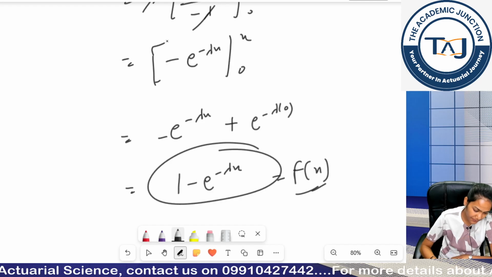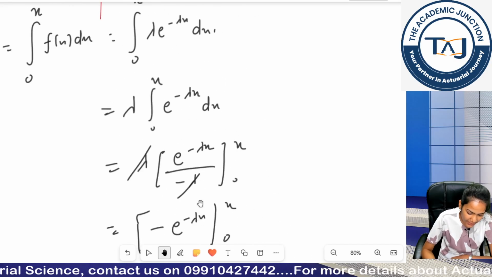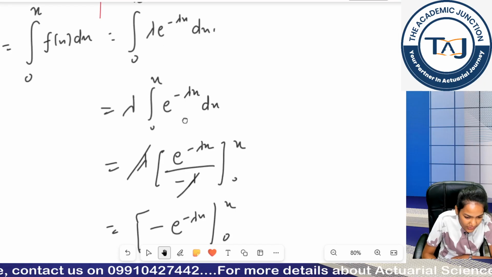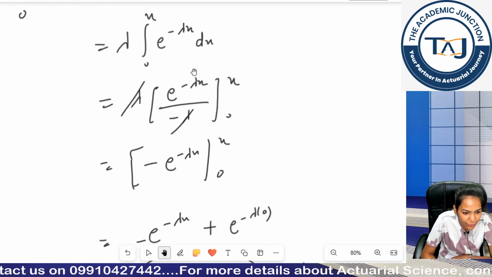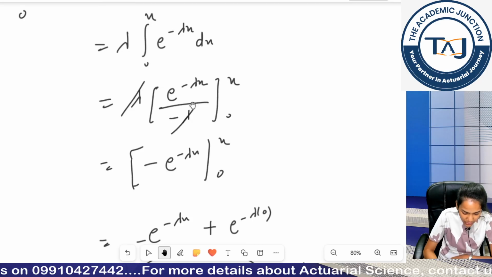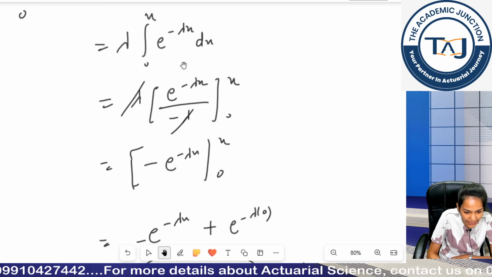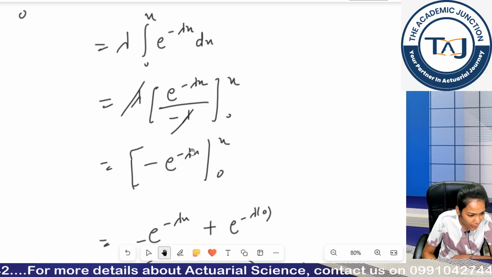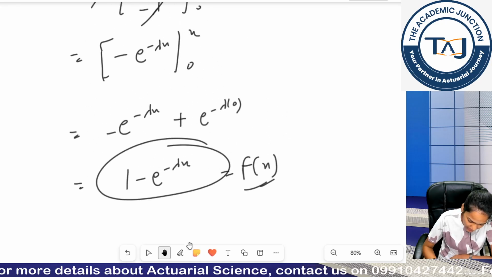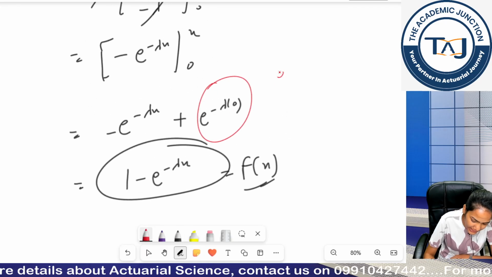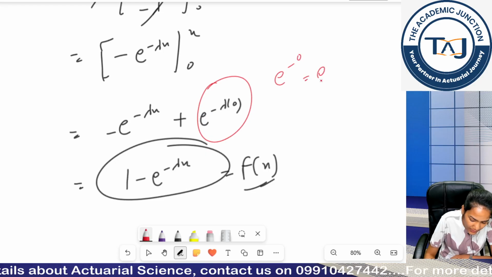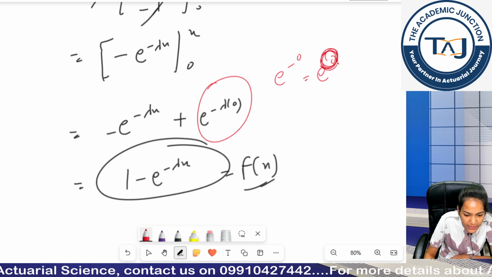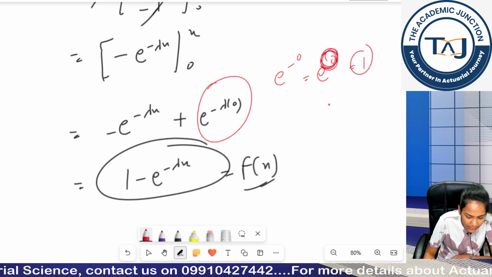Quickly, I am waiting. What I did was take out this lambda as a constant, and I used the formula for integration of the exponential function. Using the chain rule, lambda x would again be differentiated. How did we get the last answer? Look, this is e raised to the power minus lambda x, e raised to the power 0, which is equal to 1, since anything with power 0 becomes 1.